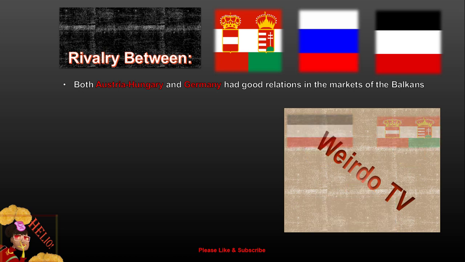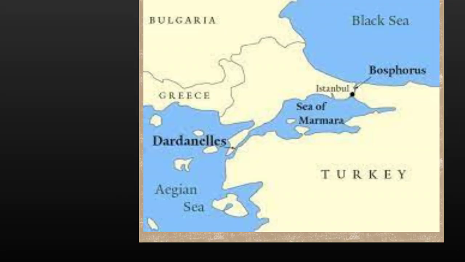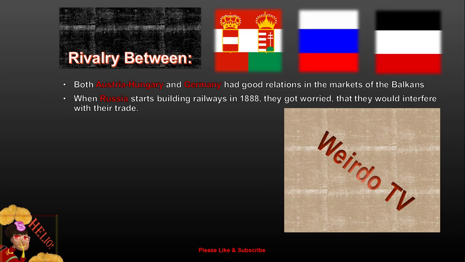So, you might wonder, what was Russia even doing that Germany and Austria-Hungary felt so threatened? Well, Russia was building railways by 1988, and thus, once completed, would allow Russia to transport its goods to the area a whole lot easier. Basically, Germany and Austria-Hungary wanted to prevent any chance of Russia expanding economically, so they were just big bullies about it.